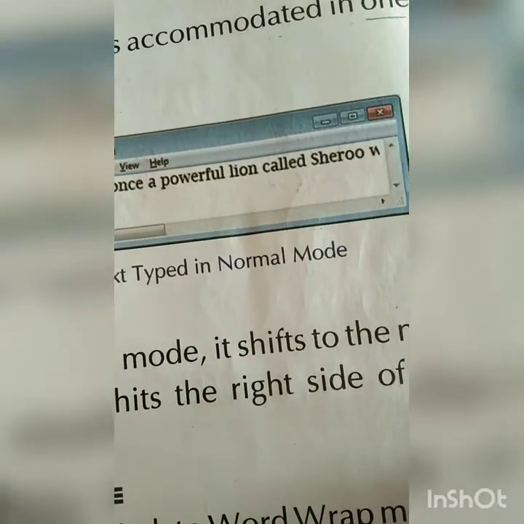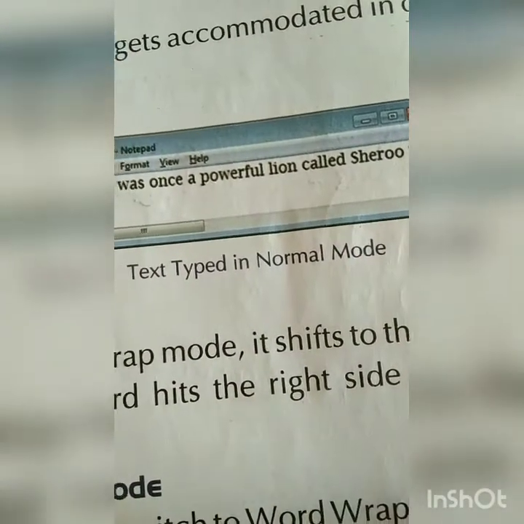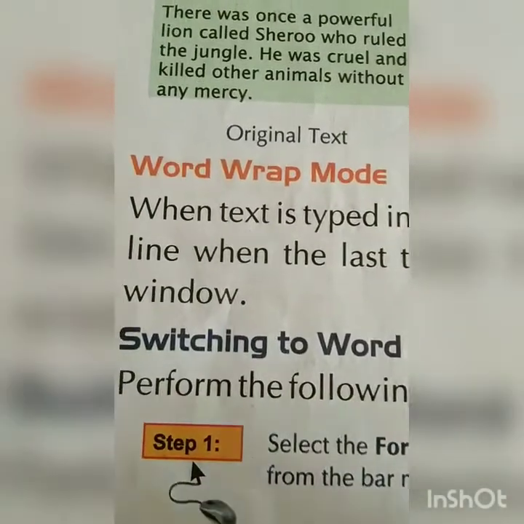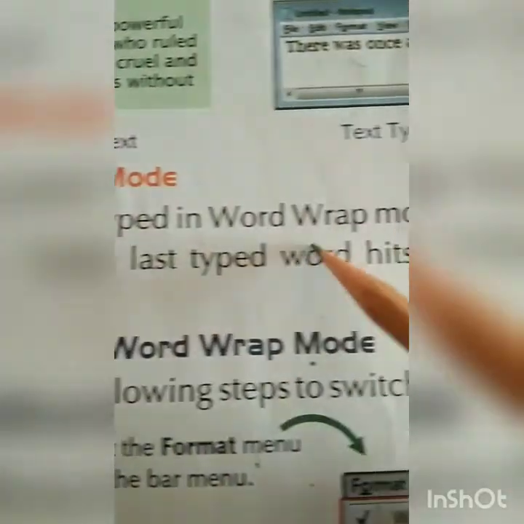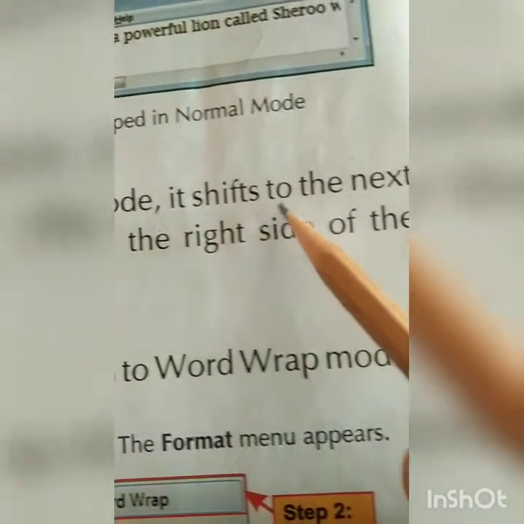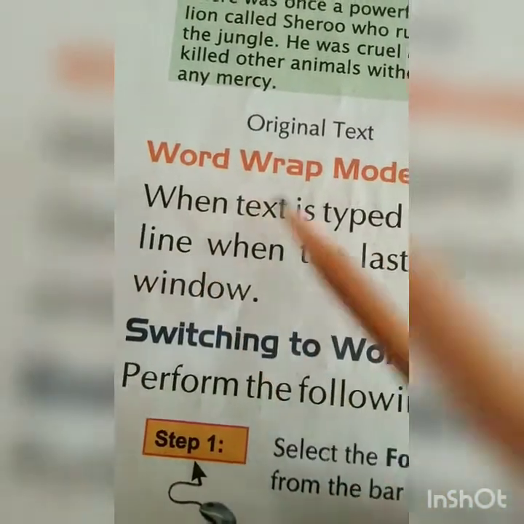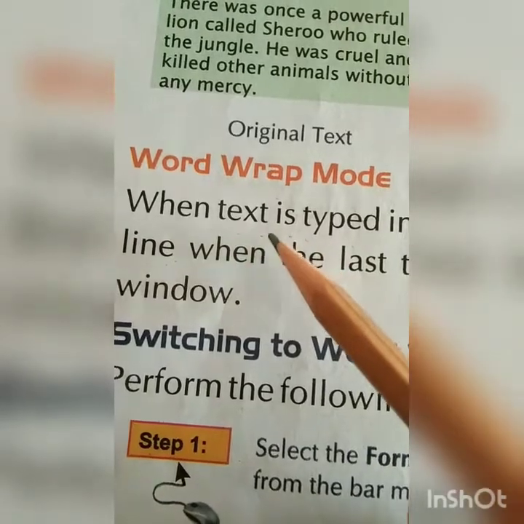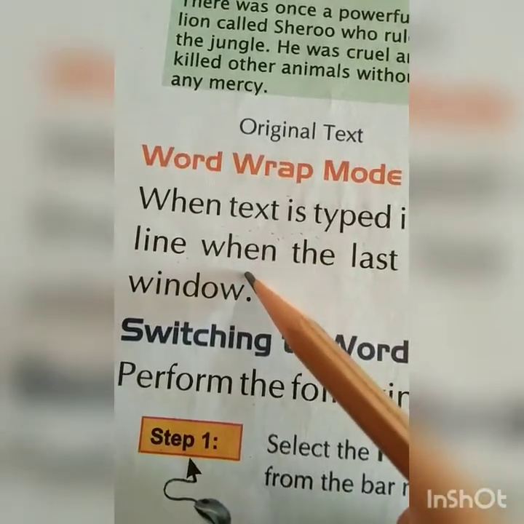The cursor doesn't come to the second line. Now what is word wrap mode? When text is typed in word wrap mode, it shifts to the next line. Okay, got it? Word wrap means when a word doesn't fit in one line, the cursor automatically goes to the next line.